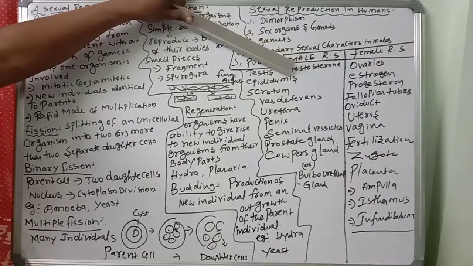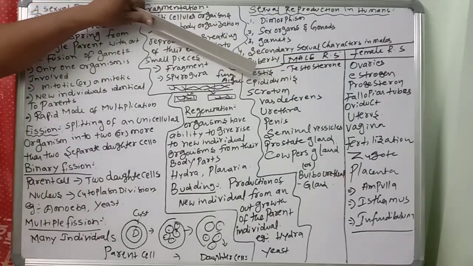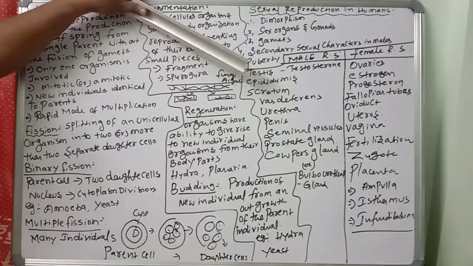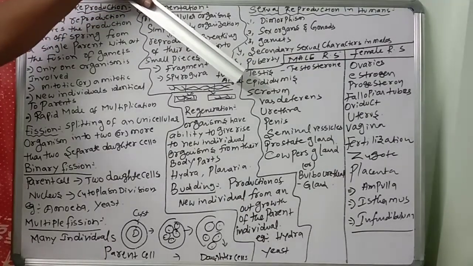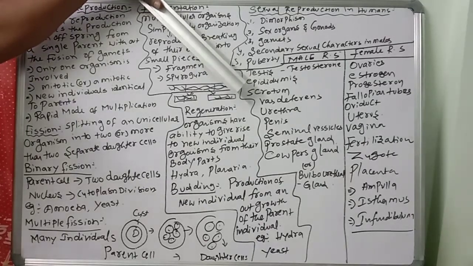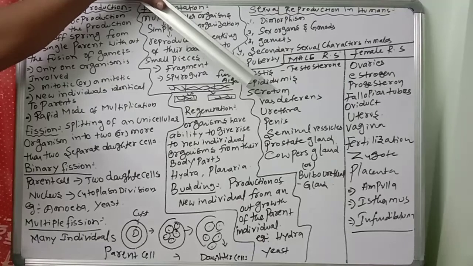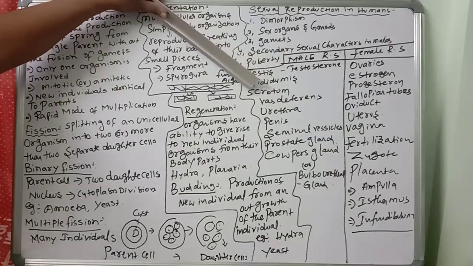They have vasa efferentia, vas deferens, and epididymis, tubular parts also. Next, epididymis. The coiled tube called epididymis is present in the testis, and that is very important. On the inner side of each testis lies a mass of coiled tubules, and that mass of coiled tubules is called epididymis.